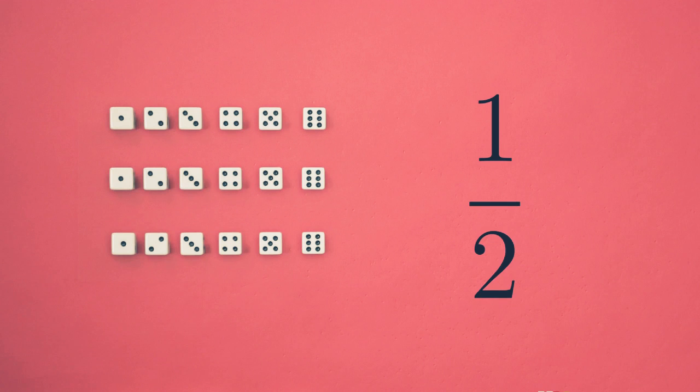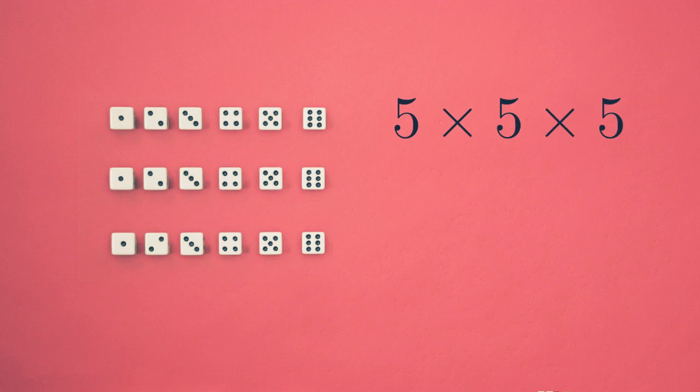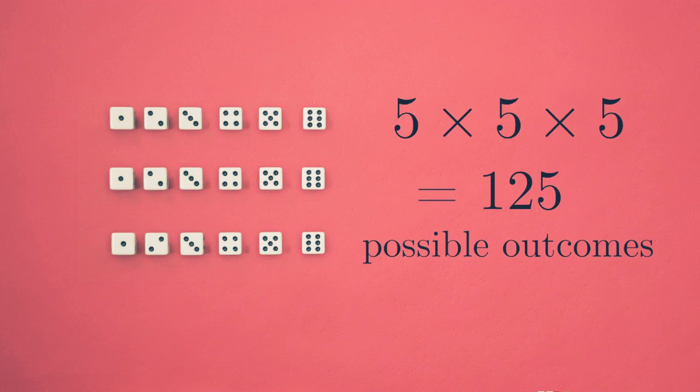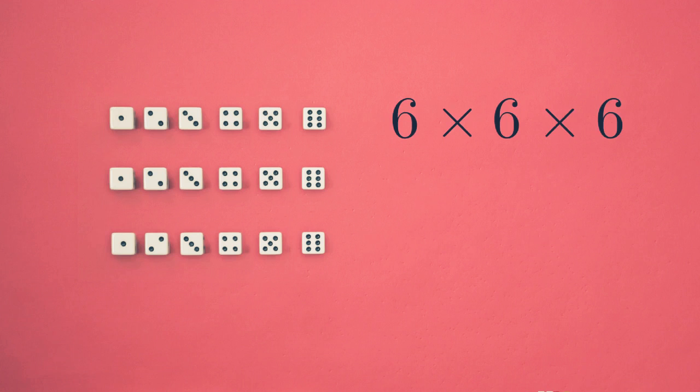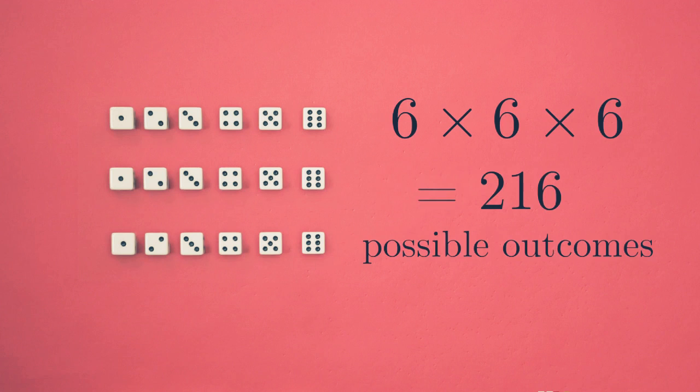But now that we know how to count, you can see why this isn't true. And the reason is that there are 5 times 5 times 5, or 5 cubed, 125 outcomes, where the numbers on all the dice are between 1 and 5. And there are 6 times 6 times 6, or 6 cubed, 216 outcomes in total.